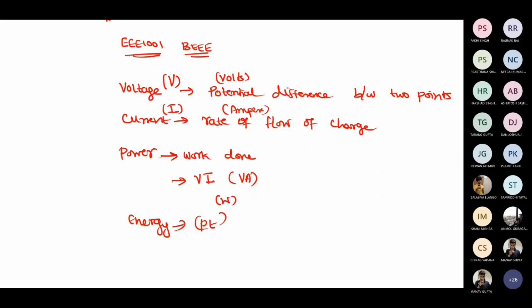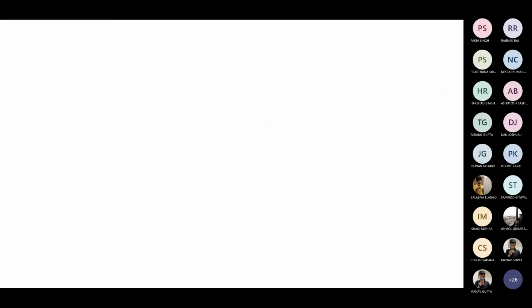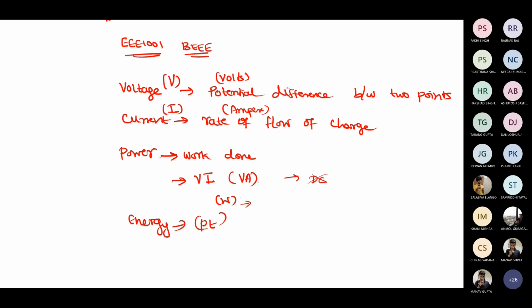Excuse me, ma'am. I wanted to ask what is that VA written in power? VA is the product of volt and ampere, ma'am. Okay, ma'am. But in DC, we are not going to talk like this. In DC, we put watts only. In case of AC only, we have the difference: real power, reactive power, apparent power. Apparent power we call volt amperes. Okay, any doubts in this?